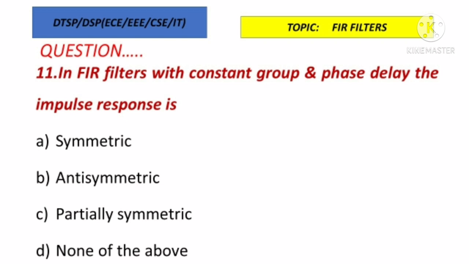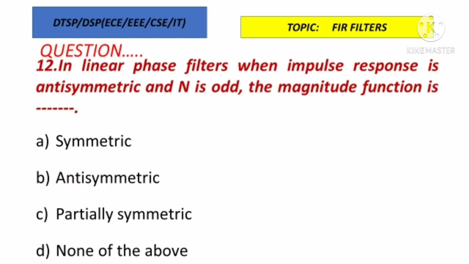Here the question is, in FIR filters with constant group as well as phase delay, the impulse response will be what? The answer is antisymmetric. So if the FIR filter has constant group and phase delay, the impulse response will always be antisymmetric. Next question.